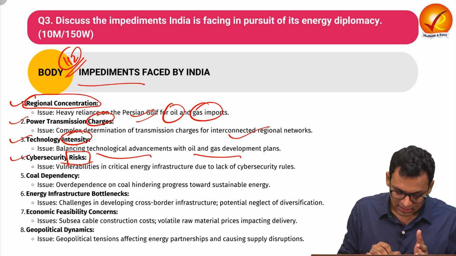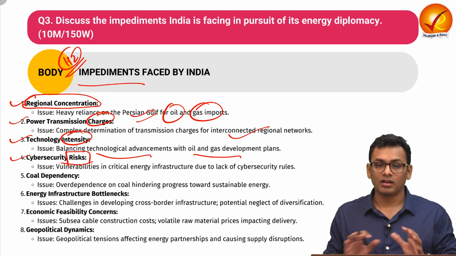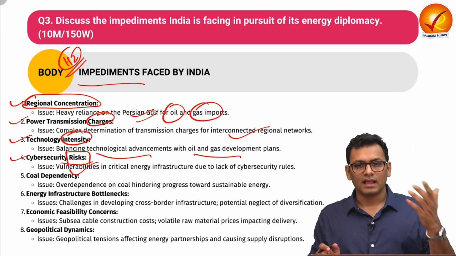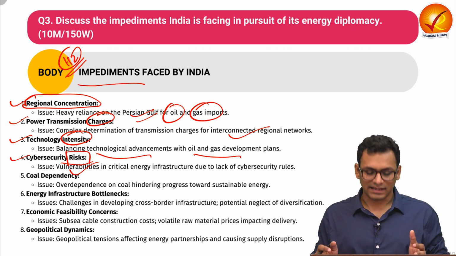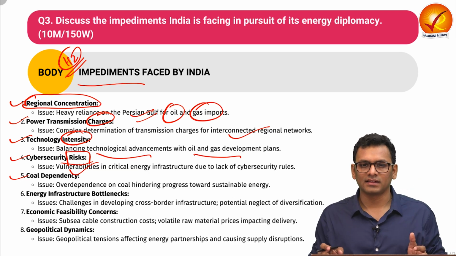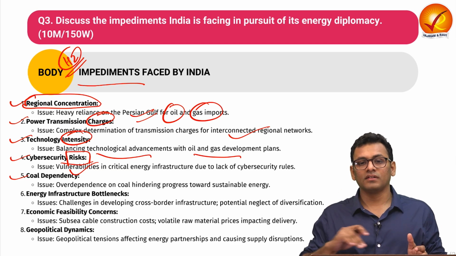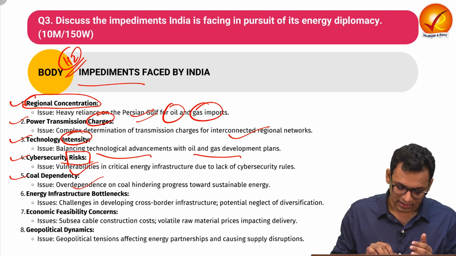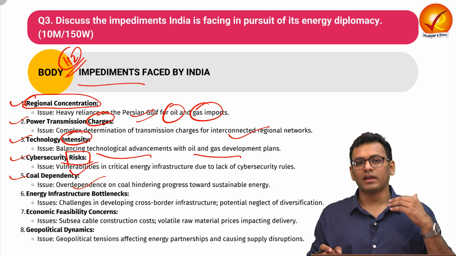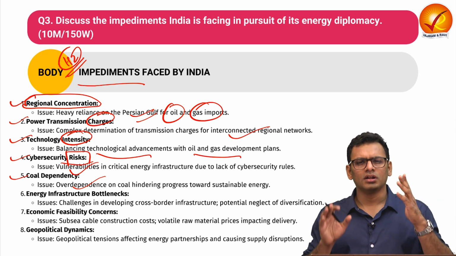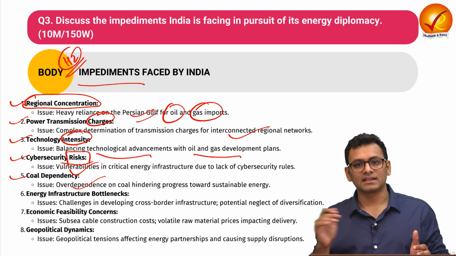Next is cyber security risk. Now, we do understand that all of this is part of critical infrastructure, and for the same, we have seen vulnerabilities, as in we have seen in the past certain cyber related attacks on certain plants. Then we have coal dependency. We have seen in the previous answer writing practice, there was a question with respect to the coal dependency, where coal has been part of more than 50% of the power production in the nation. So there is higher dependency, and thus with respect to energy diplomacy, we are also facing certain challenges because there is a rise in the price of imported coal due to regulation by China with respect to their exports.